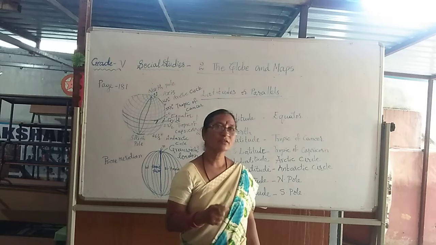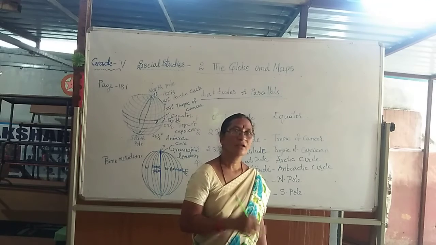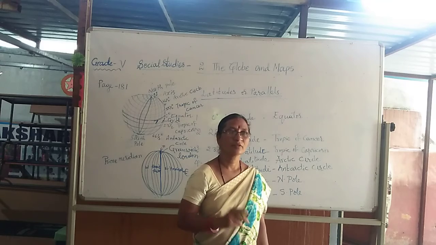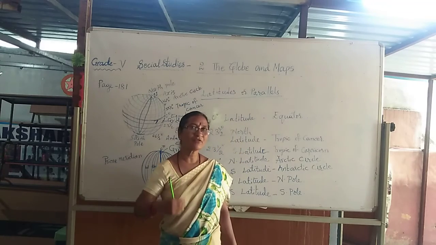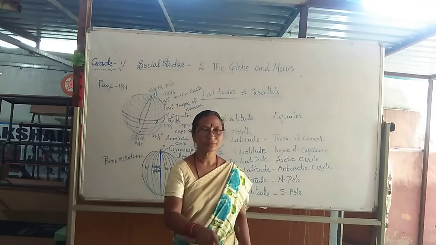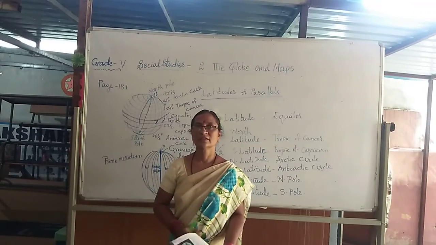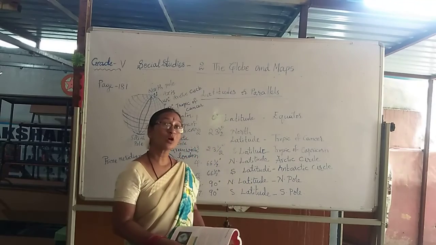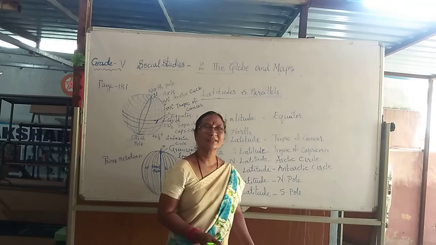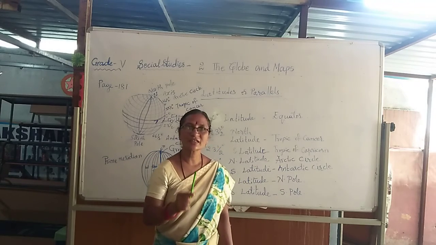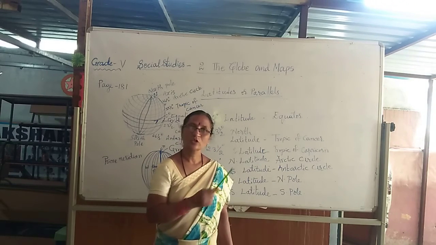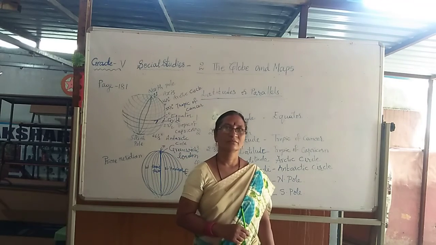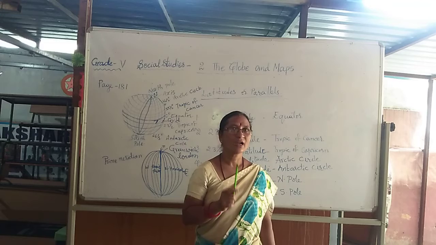Good. Arctic Circle. Repeat again. Arctic Circle. Okay. 66.5 degree south latitude. What is it called? 66.5 degree south, Antarctic Circle. 66.5 degree south latitude is called the Antarctic Circle. Repeat after me. Antarctic Circle.